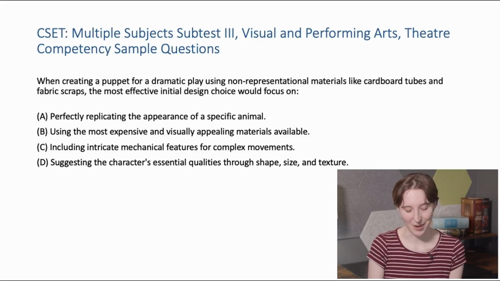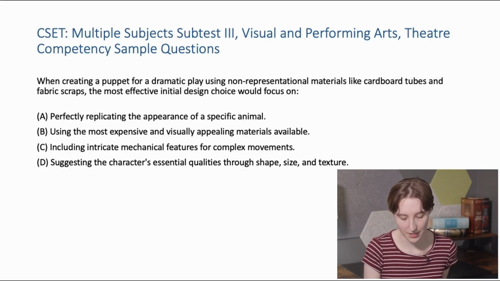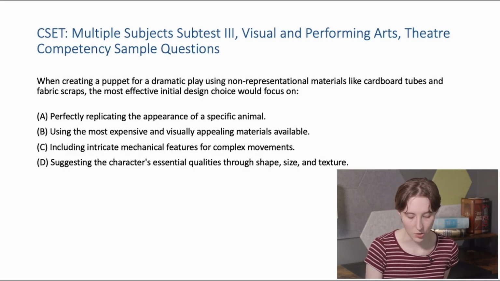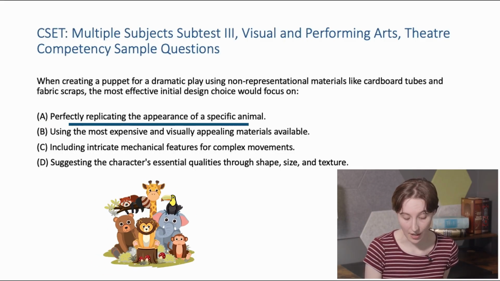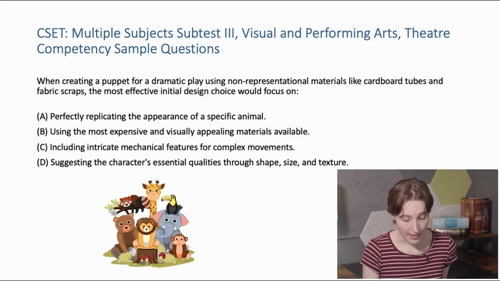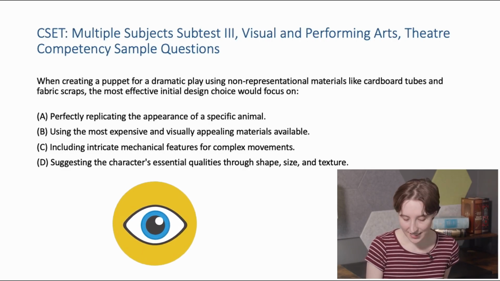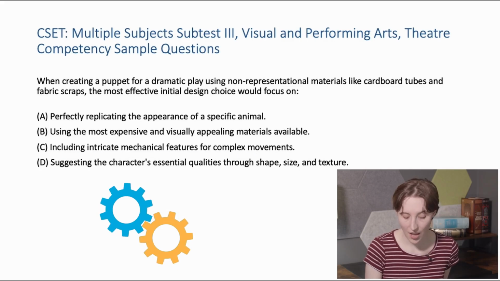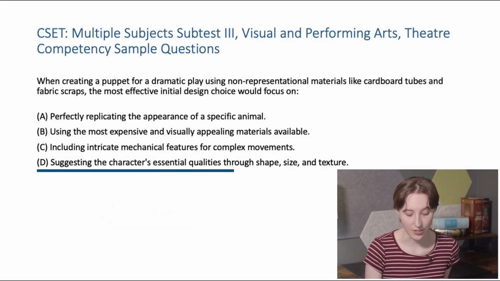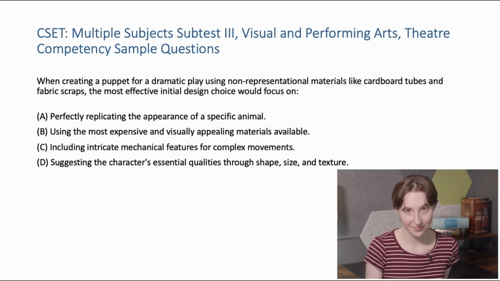All right, here's another question. When creating a puppet for a dramatic play using non-representational materials like cardboard tubes and fabric scraps, the most effective initial design choice would focus on A. Perfectly replicating the appearance of a specific animal. B. Using the most expensive and visually appealing materials available. C. Including intricate mechanical features for complex movements. Or D. Suggesting the character's essential qualities through shape, size, and texture.